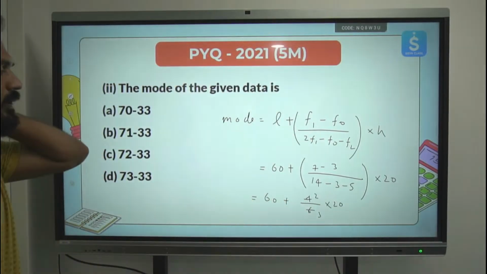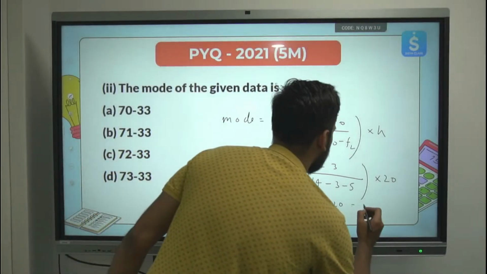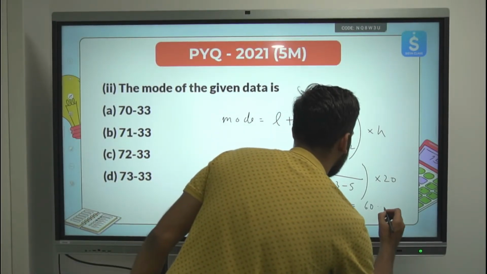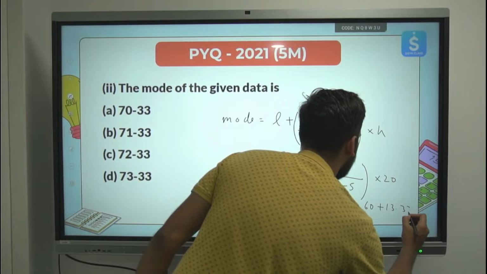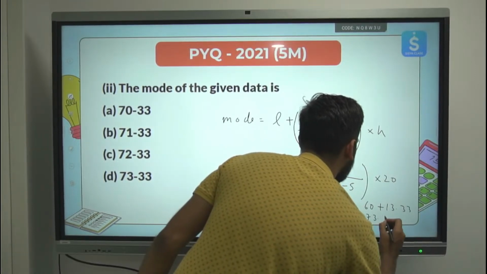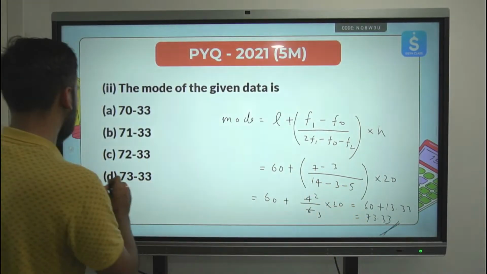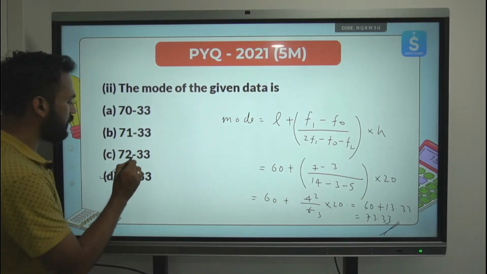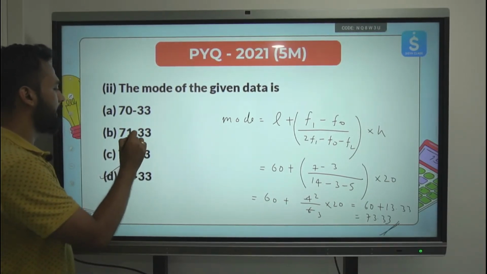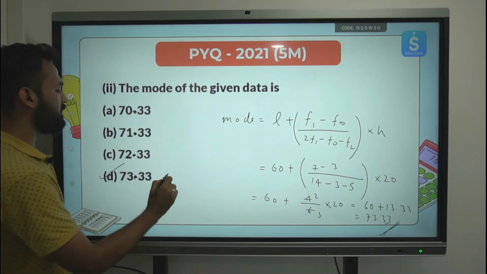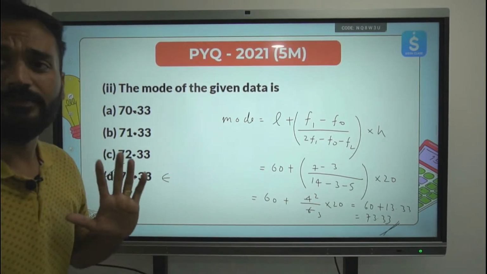If you do, you will be getting 13.33. 60 plus 13.33. The answer comes out to be 73.33, which is option D. 73.33 is the correct answer.